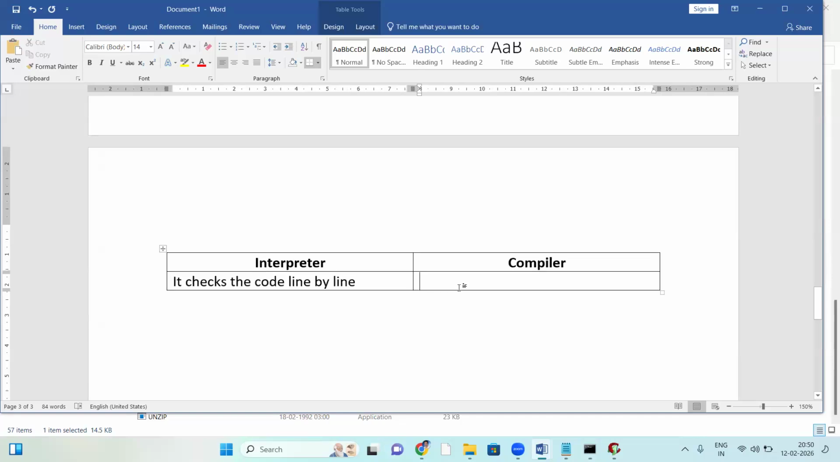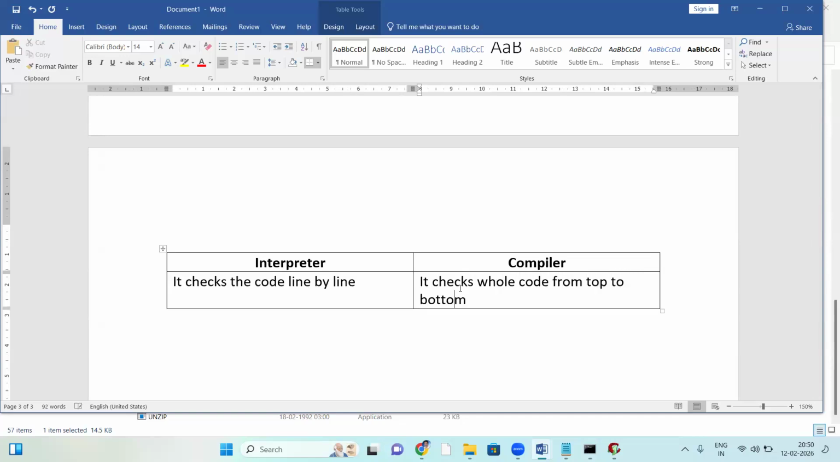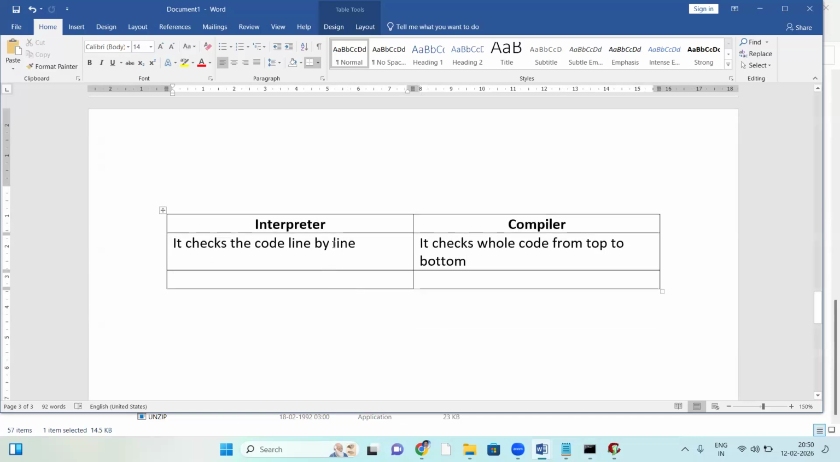When it comes to the compiler, it checks the whole code from top to bottom. The interpreter checks the code line by line. Next, execution. The interpreter executes code line by line. So checking and execution are both line by line, but the compiler works at a time.